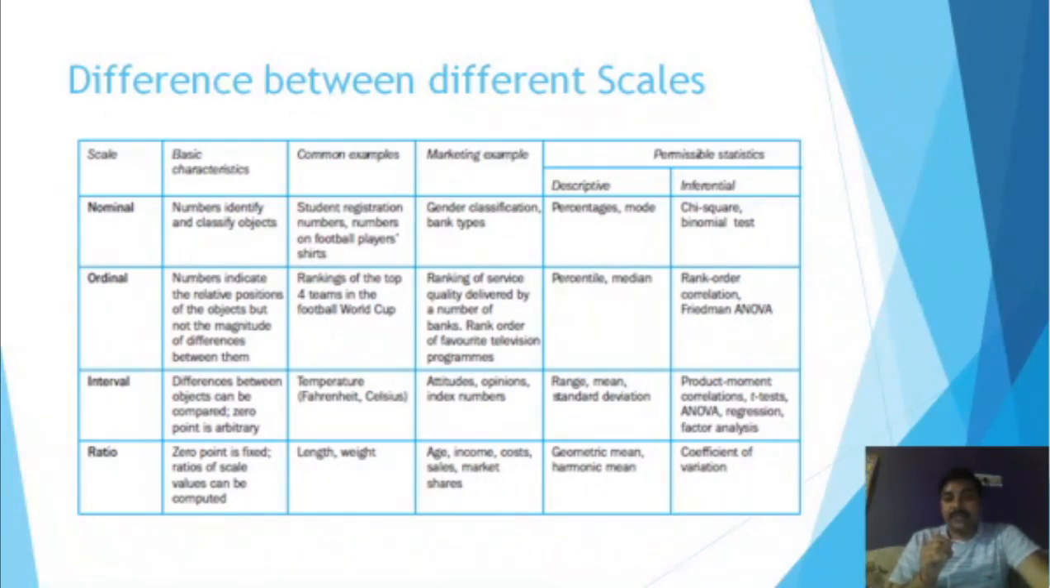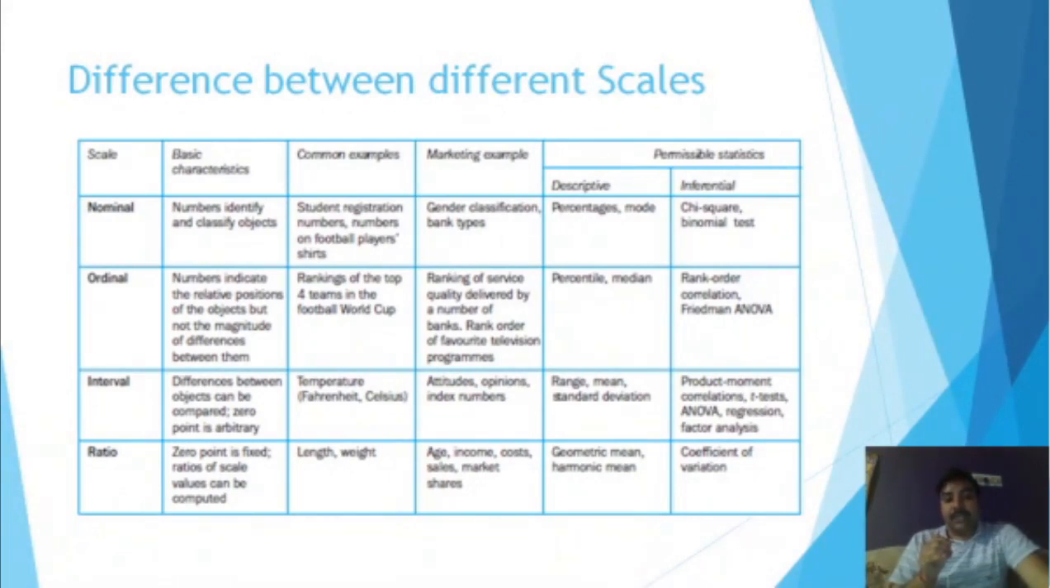Now in descriptive statistics we can find out the range. Range is just maximum minus minimum, and the mean can be found, and we can also find out the standard deviation. And in inferential statistics we can apply the product moment correlation, Karl Pearson's correlation, t-test, ANOVA test, regression, factor analysis, cluster analysis, all these techniques can be applied on this interval scale.